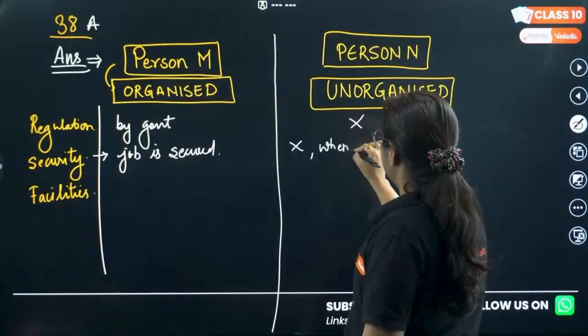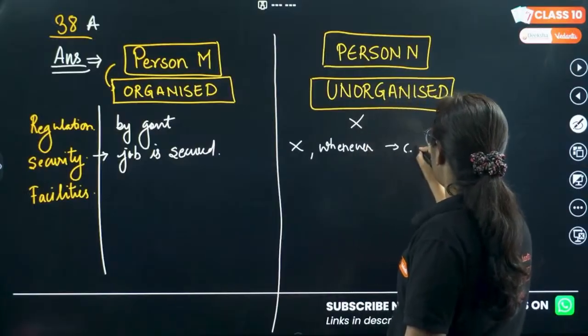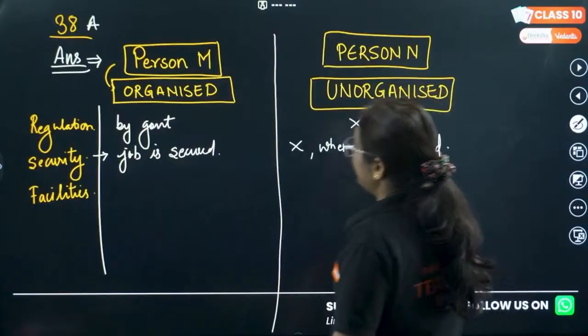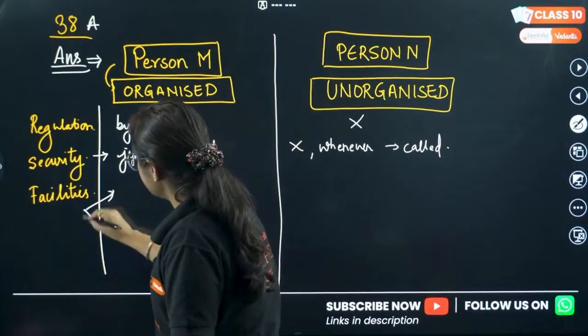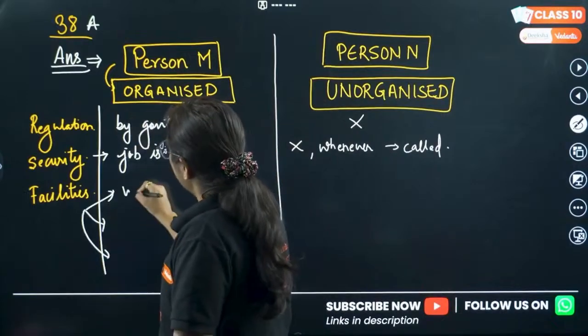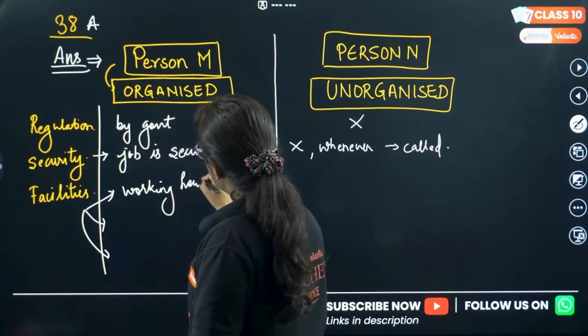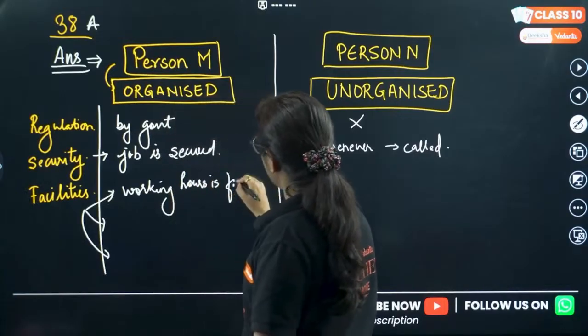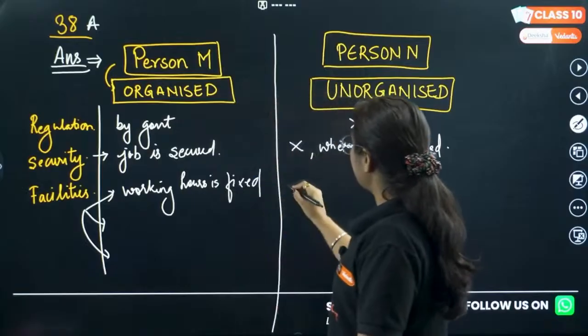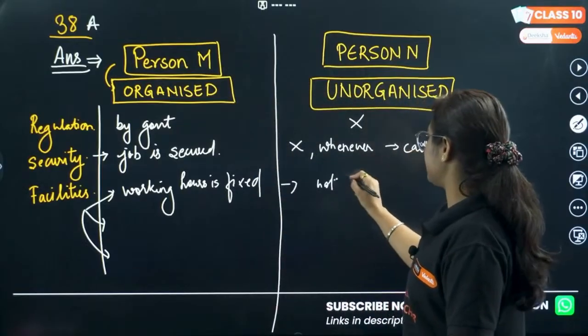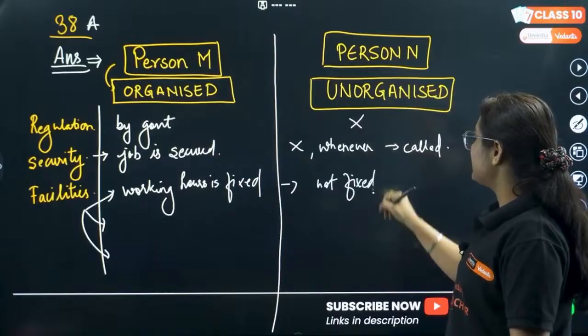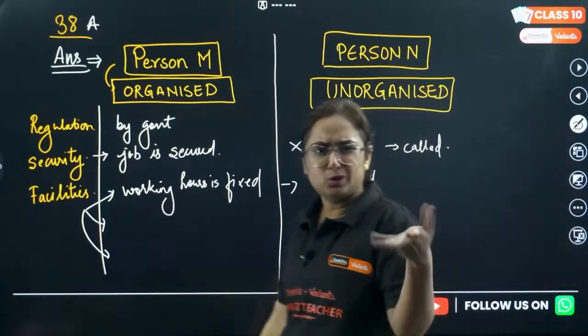Whenever there is work, you will be called for the work. If we talk about facilities, let us divide it. Your working hours in an organized sector are fixed. However, here it is not fixed. See, if a person is working in a shop nearby your home, no time is fixed.